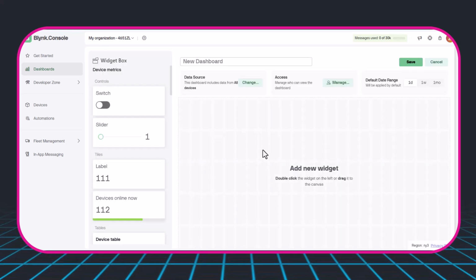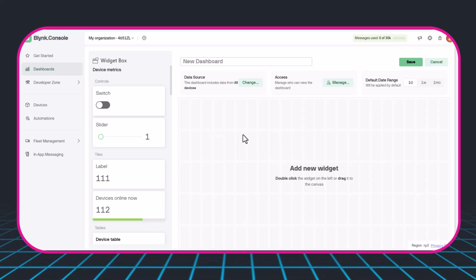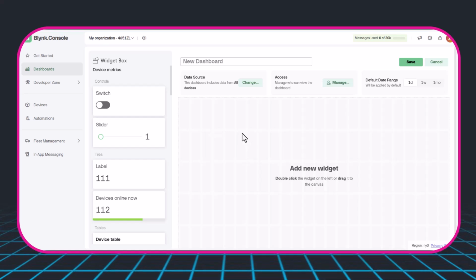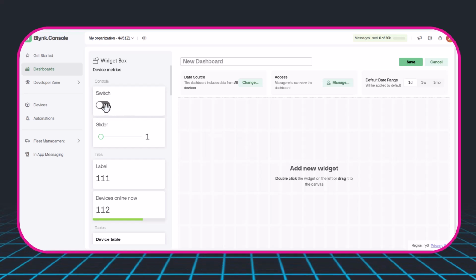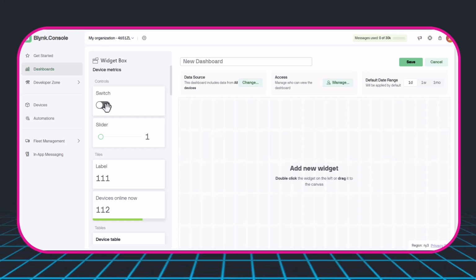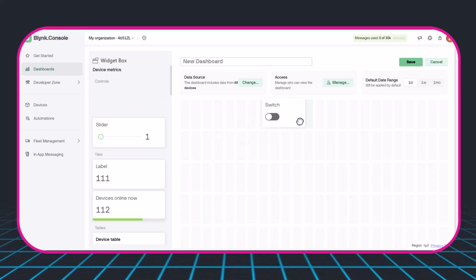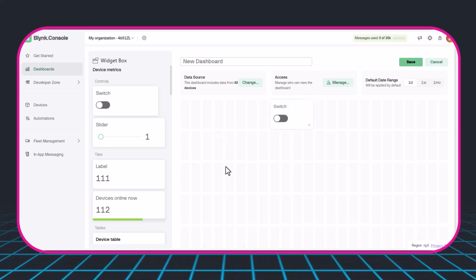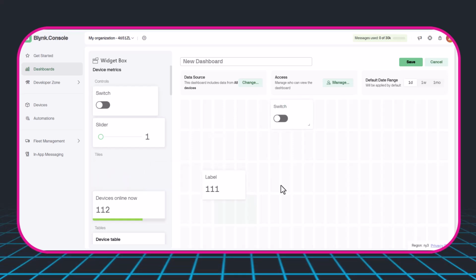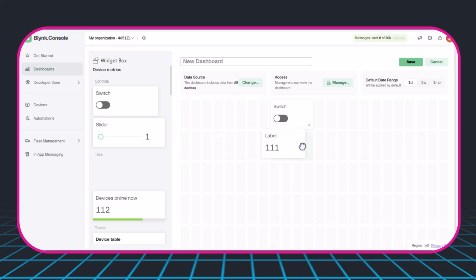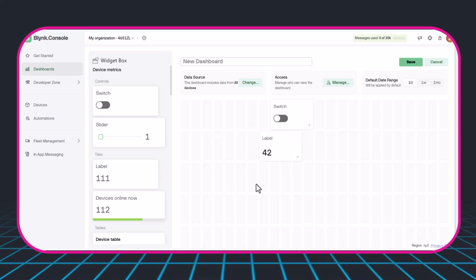the Arduino code. If you go to Dashboards, you can click to create one for your device. From the widget box, you can drag to the canvas the needed components for your device. I am dragging a switch and a label, and later I will modify it. Save and close.